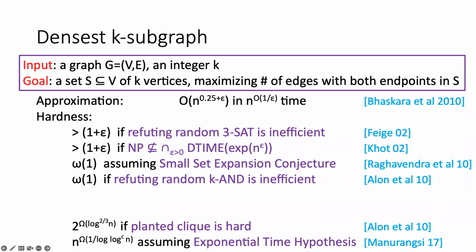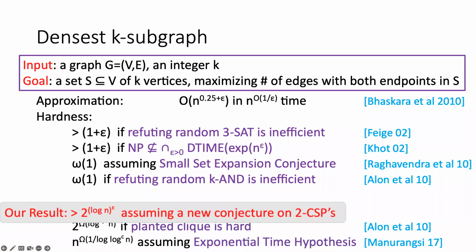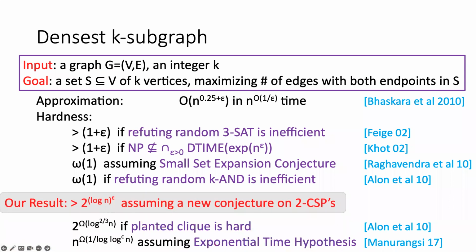And in the recent breakthrough by Manurangsi in 2017, he showed that assuming the ETH, the exponential time hypothesis, the problem is hard to approximate within a factor n to the 1 over poly log log n. So this is almost polynomial hardness of approximation. Our first main result also falls into this conditional hardness category.